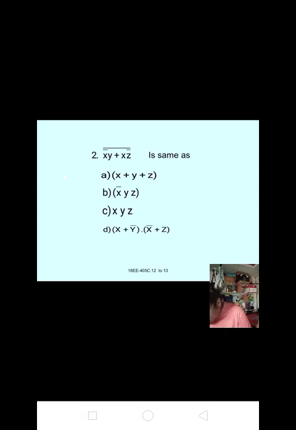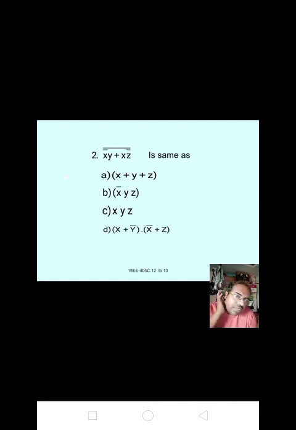Okay, now the complement is removed: (x bar y) whole bar into (x z bar) whole bar equals (x plus y bar) into (x bar plus z), that is x into x bar plus x into z plus x bar into y bar plus y bar into z. The answer is xz plus x bar y bar plus y bar z.